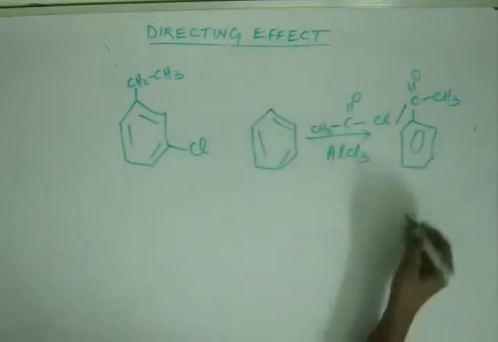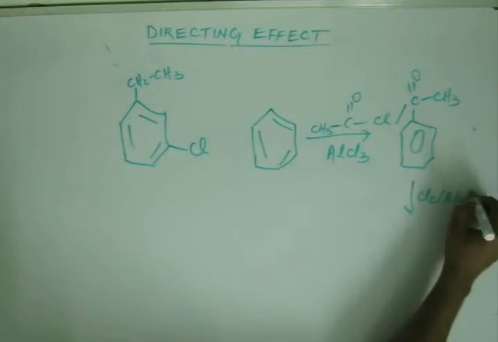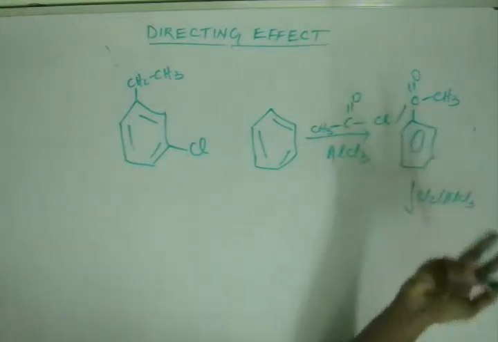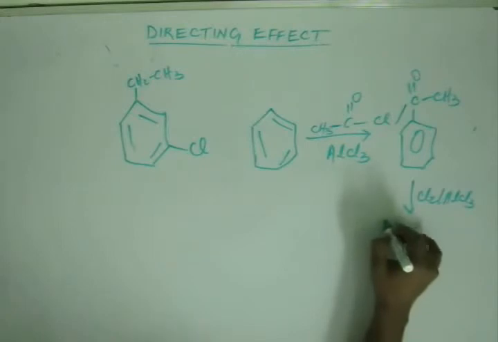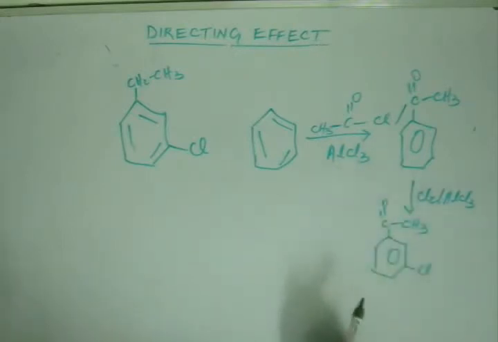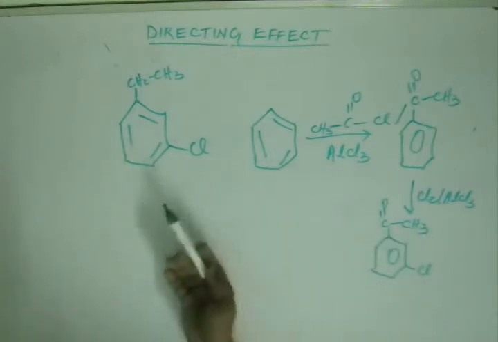Now I can carry out chlorination. If I carry out chlorination now, then the chlorine will go to meta position, as this is meta directing because this is electron withdrawing. So chlorine has gone to meta position as we wanted. Now, but the thing is, I didn't want this group, I wanted ethyl group. So somehow I have to convert this group to ethyl group.